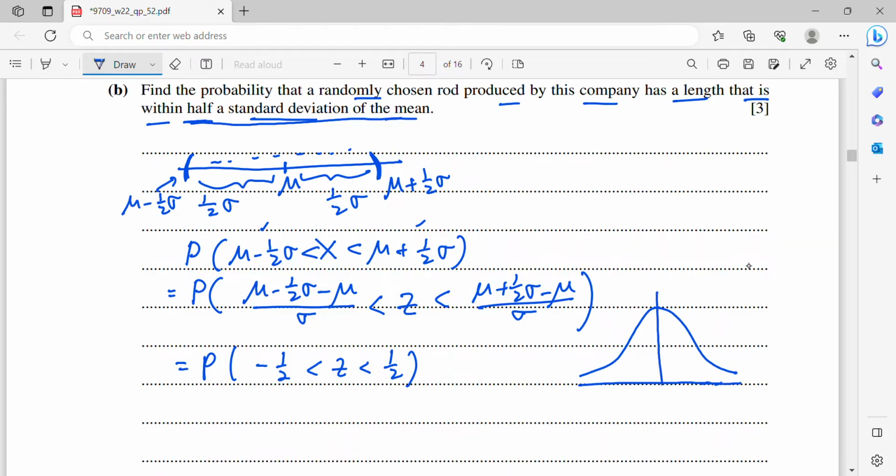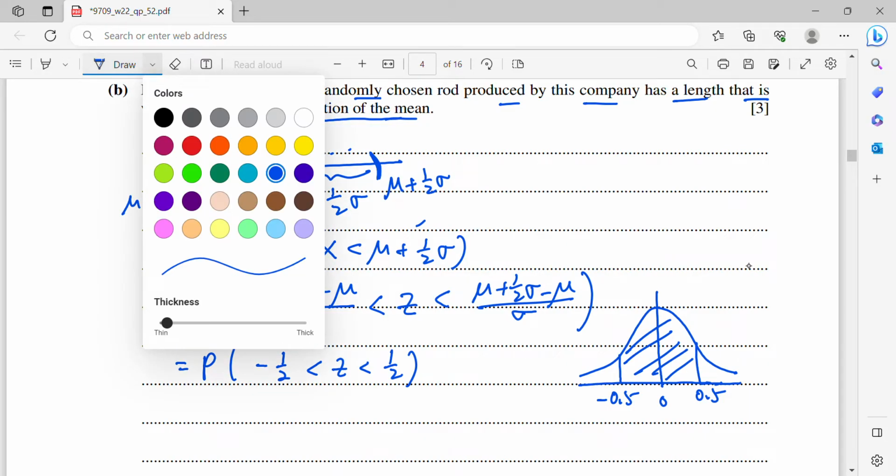Right, so now my z value is from minus half to half. So let's say here is 0.5, and then here is positive 0.5 and negative 0.5. So now my region is in the middle. Okay, this is the probability that you need to count.